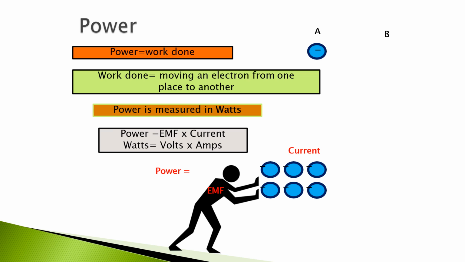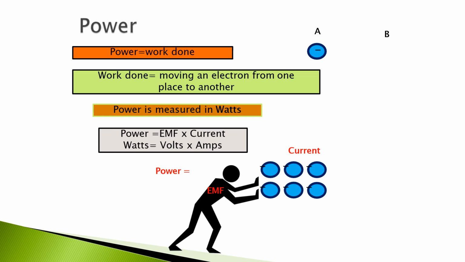As we discussed, power is a product of voltage and current. Power is measured in watts, EMF has unit of volt, current has unit of ampere. So we can write watts is equal to volts into ampere.